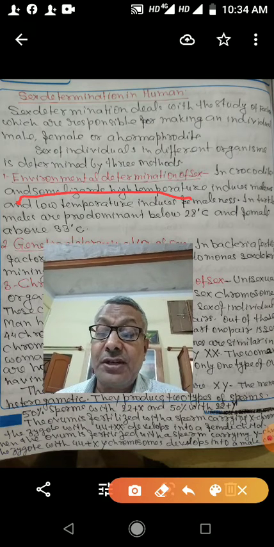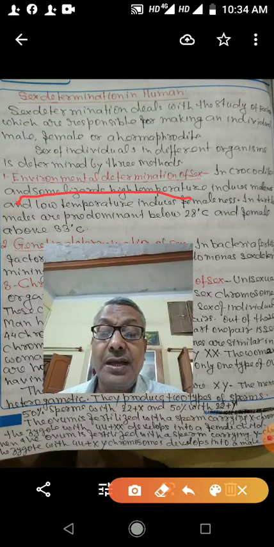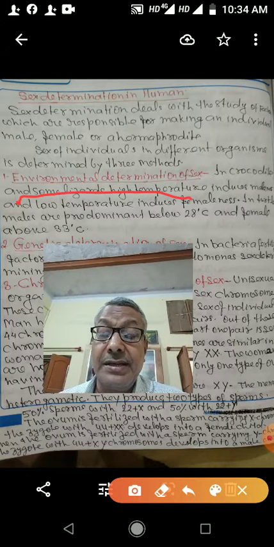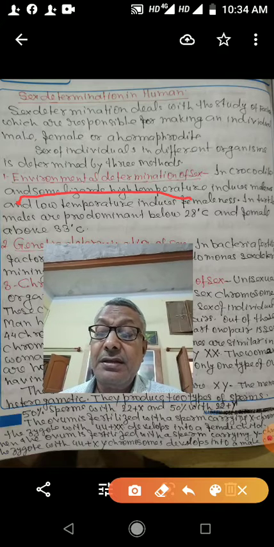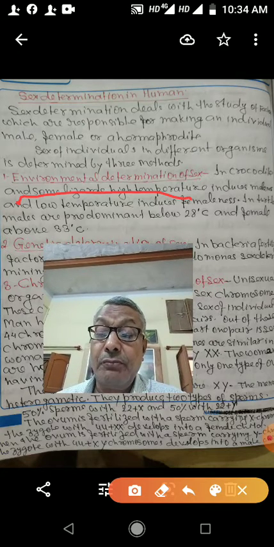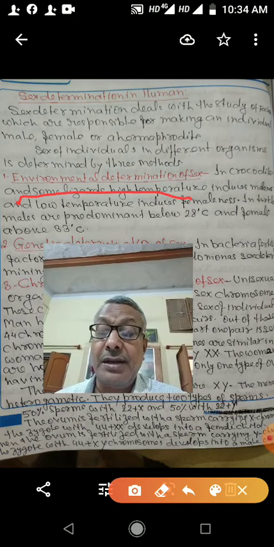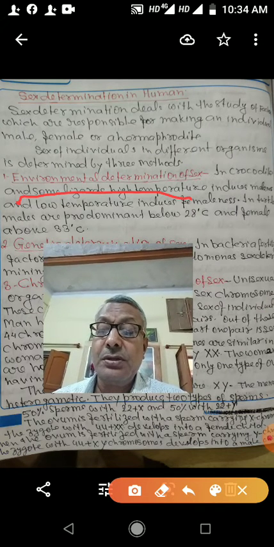You can observe in crocodile and some lizard, high temperature induces maleness. Means when temperature is high, the zygote develops into male crocodile or male lizard. When temperature is low, then it develops into female.